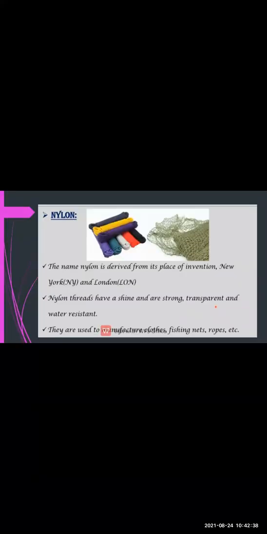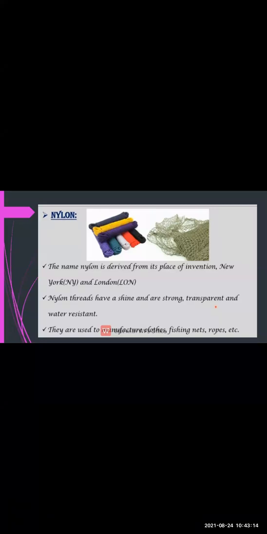Then the next type of artificial thread is nylon. The word nylon is derived from two places, that is New York and London. Why two places? Because nylon was invented for the first time in both countries at the same time. So the first two letters of New York were taken, and LON, the first three letters of London, were taken, and the new word formed by joining these was nylon.